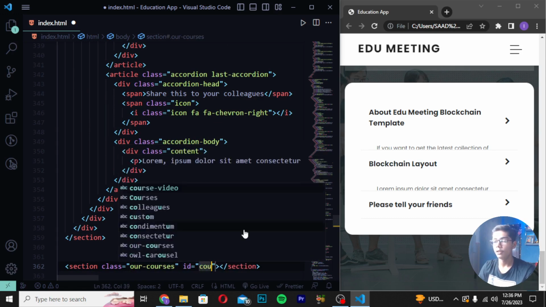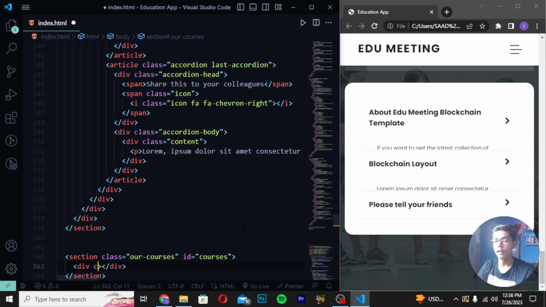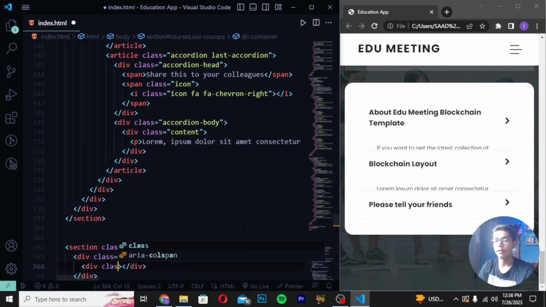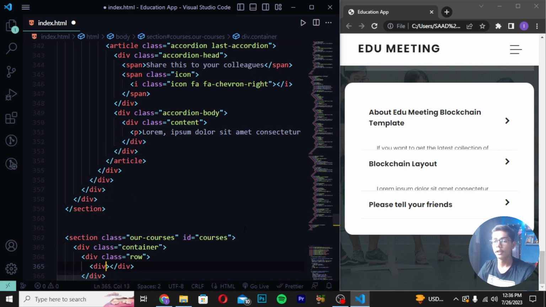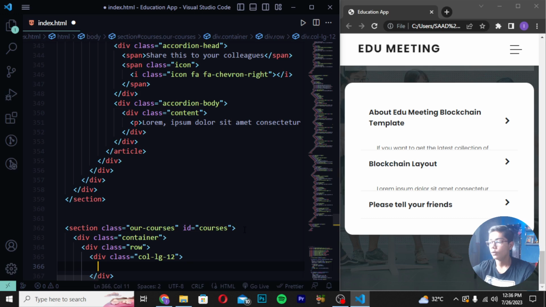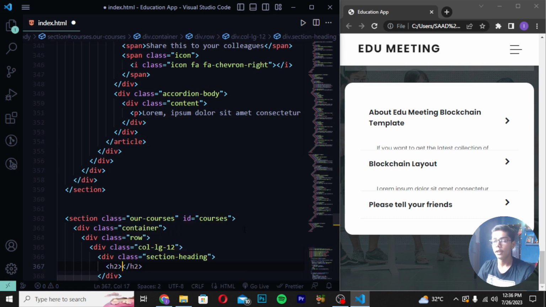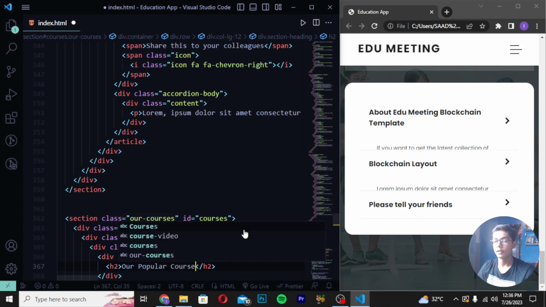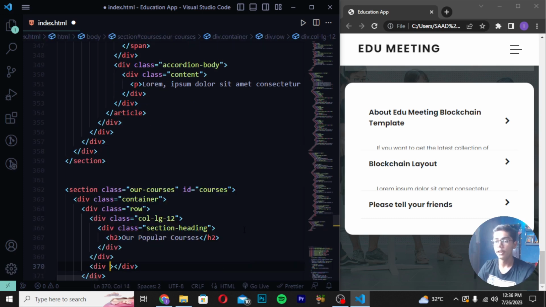Give here ID which should be courses. Then write div class should be container like this, and then write here div class row, and then you have to write here div class col-lg-12. Then move down after this and write here div class section heading. Then write here h2 and write our popular courses, and then write here div class col-lg-12.